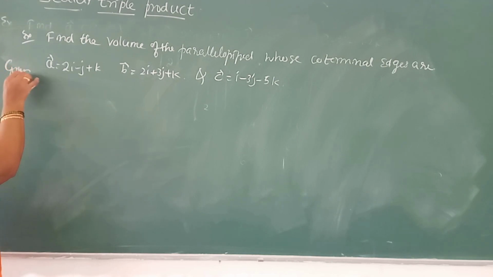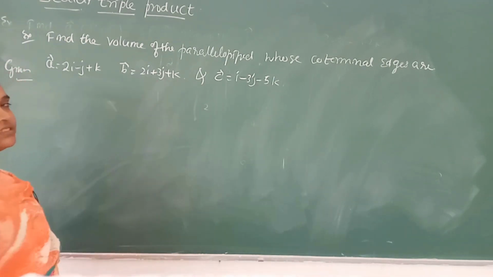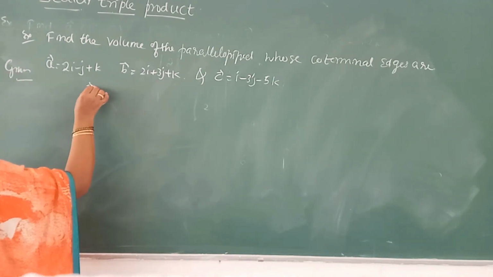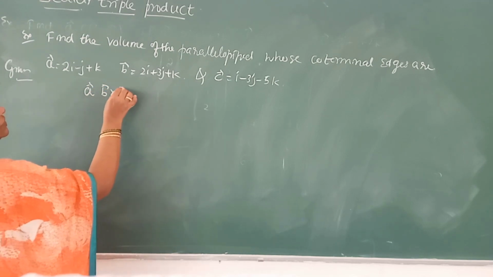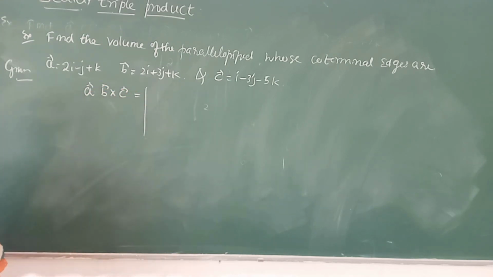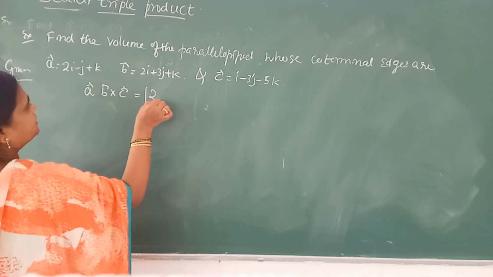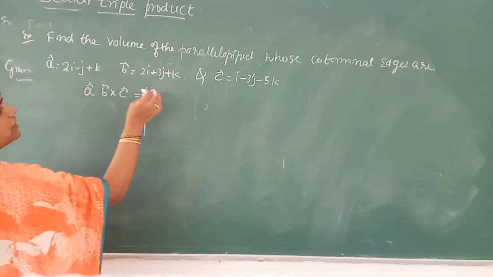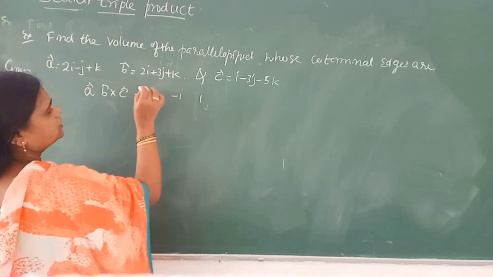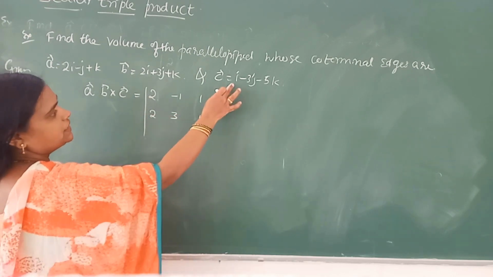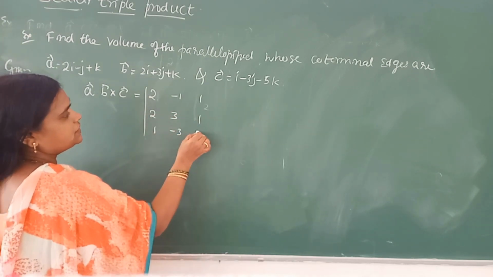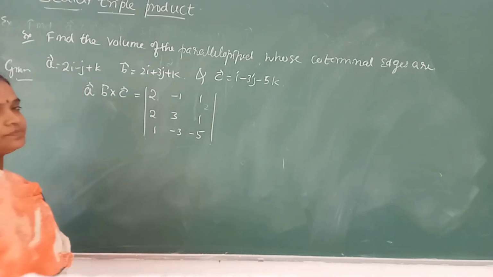Solution. Given vector A, vector B, vector C. Apply the same A dot B cross C. Vector A is 2, minus 1, 1. Vector B is 2, 3, 1. Next C: 1, minus 3, minus 5.